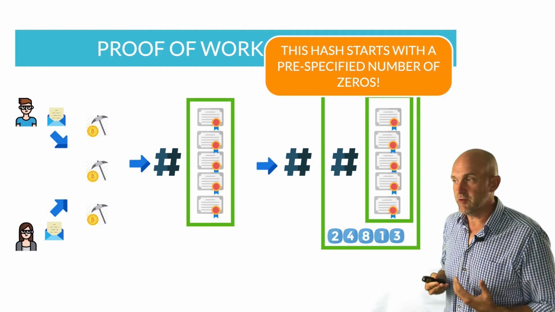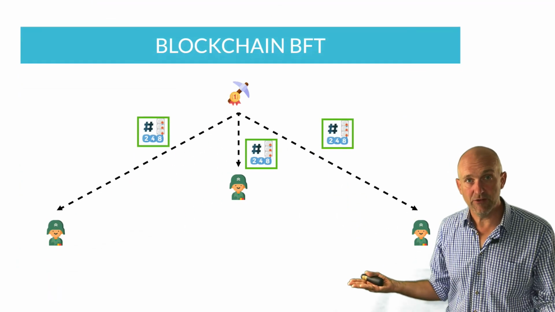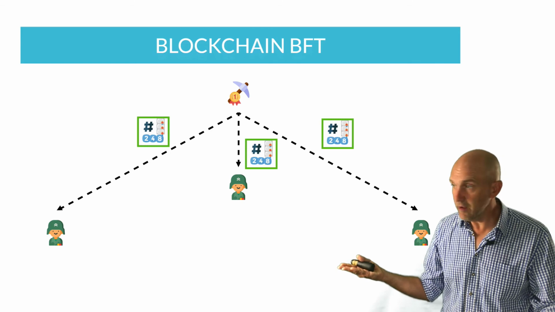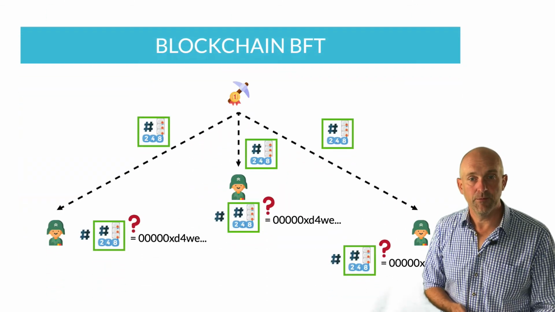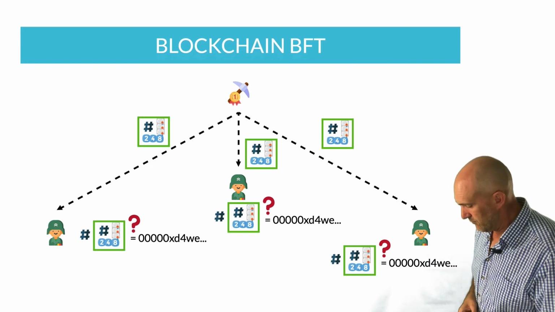Everybody will be able to see all the information. They can check what you've done by hashing the information that you get. And if they see that it starts with a certain number of zeros, they say, okay, this guy was allowed to do it, and therefore we accept this as truth. So that basically means that it's a Byzantine fault tolerant mechanism.